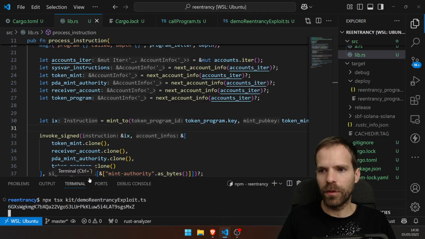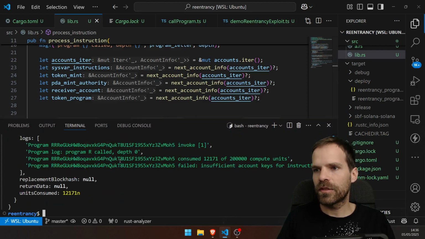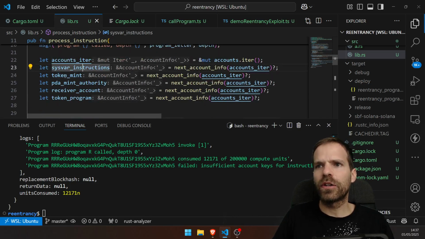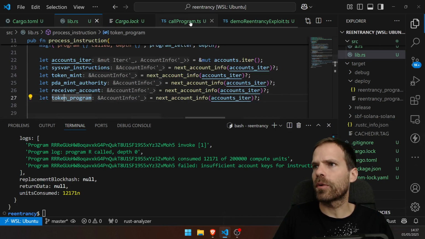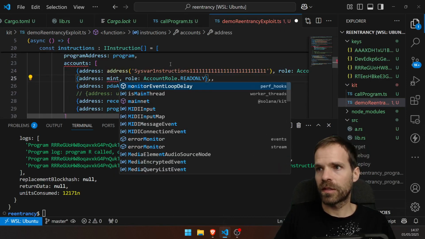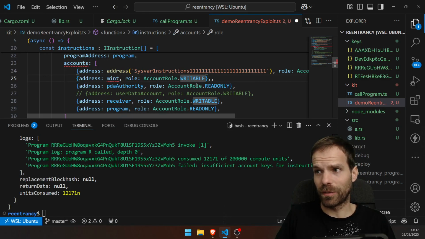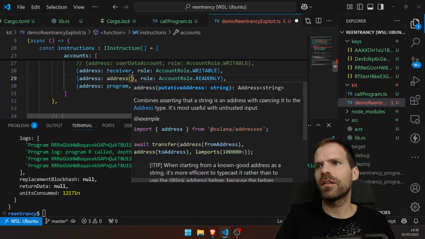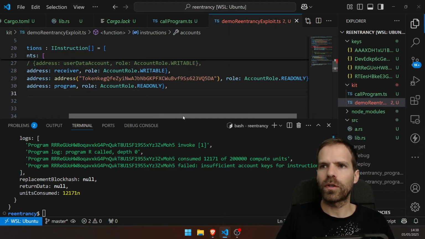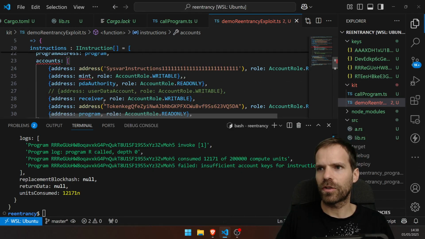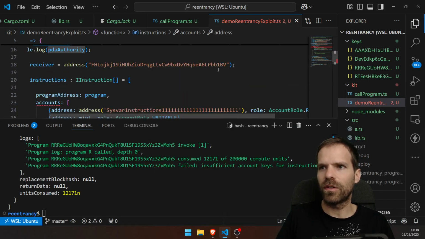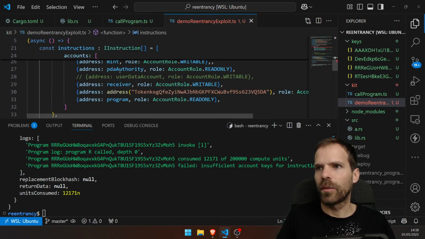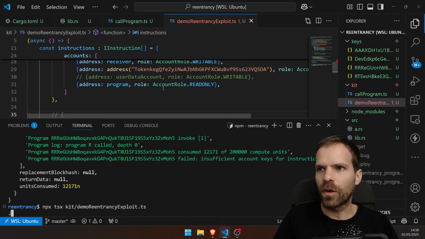Let's see if we can demo minting tokens. Oh yeah, of course. Hold on. I'm not giving you the right accounts. What did I say I need? Sysvar, token mint PDA, receiver, token program. Sysvar mint actually is writable because we changed the supply. I just want to copy the token program because I'm too lazy to find it in the kit or to import the appropriate packages, so I'm just gonna hard code it like the sysvar. That's my style. So also mint, what did we have as mint? This was our mint. Okay, so with a mint PDA, can I now call this?